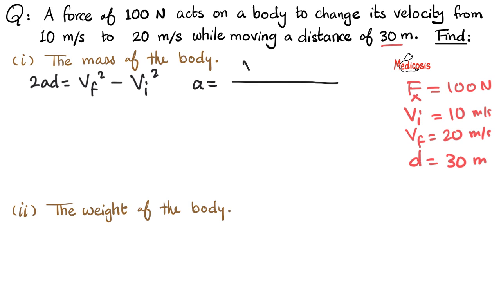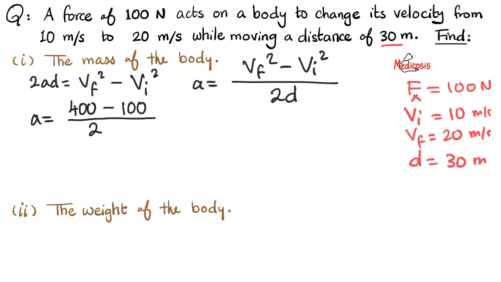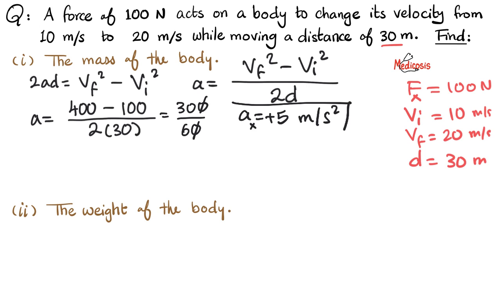So acceleration equals V final squared minus V initial squared divided by 2D, which means that acceleration equals what's V final? It is 20. Square it, 400, minus V initial, 10, square it, 100, divided by 2 multiplied by distance, or 2 times 30, or 60. So this is 300 upstairs and 60 downstairs. Cancel a 0 with a 0. 30 divided by 6 is 5, so the acceleration is positive 5 in the x direction. Meters per second squared, and this is the first part.